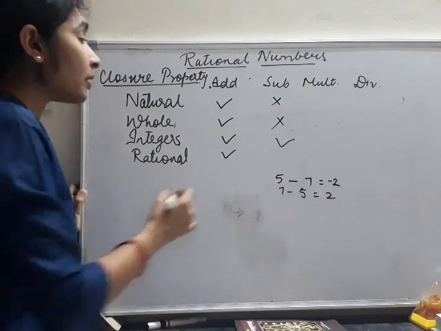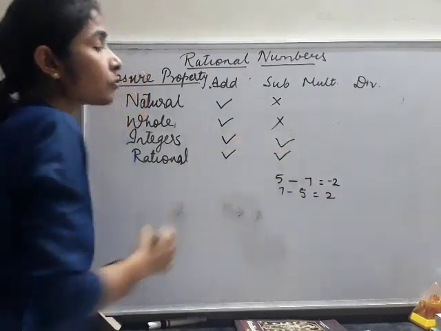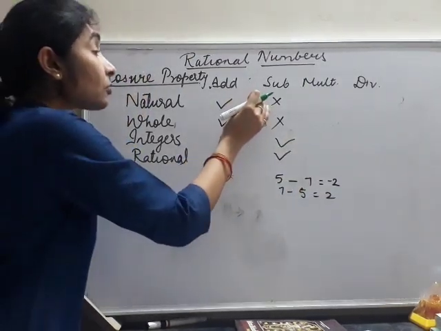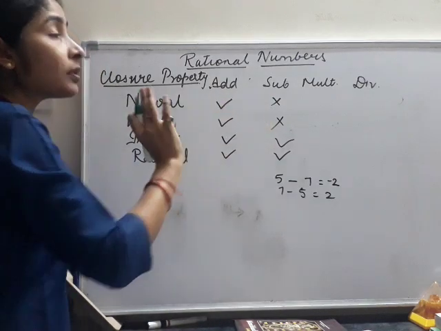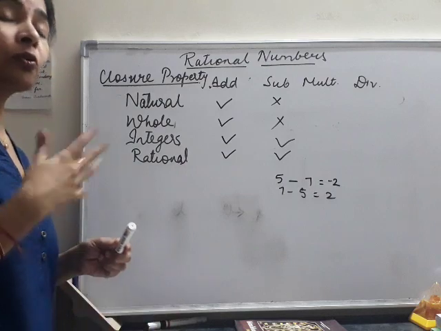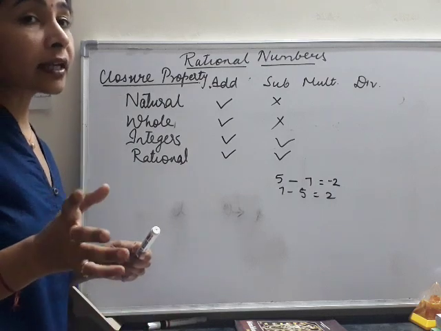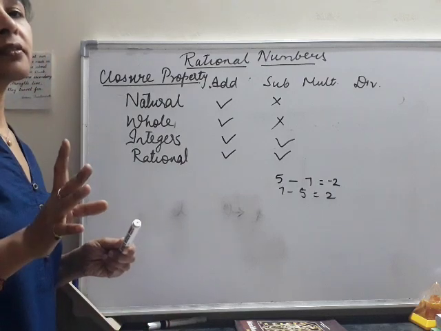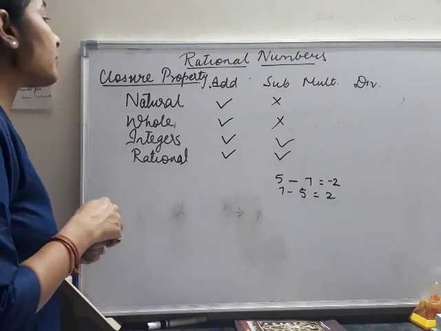In case of rational numbers also, they are closed under subtraction. So in case of subtraction, natural numbers and whole numbers are not closed, meaning every time when we subtract two natural or whole numbers, it's not necessary that we get a whole number as answer.